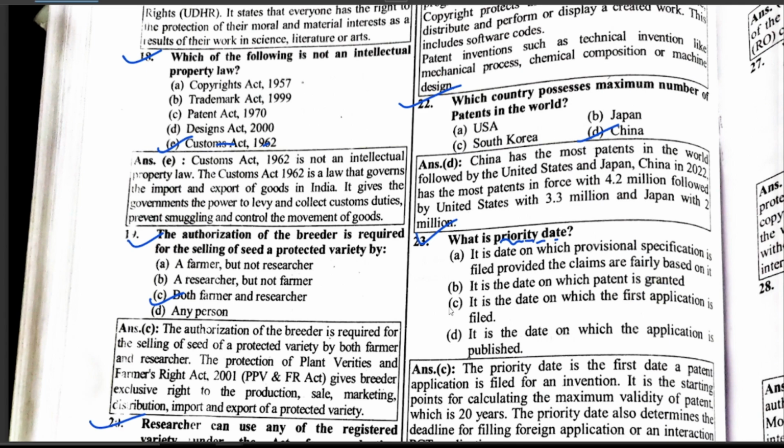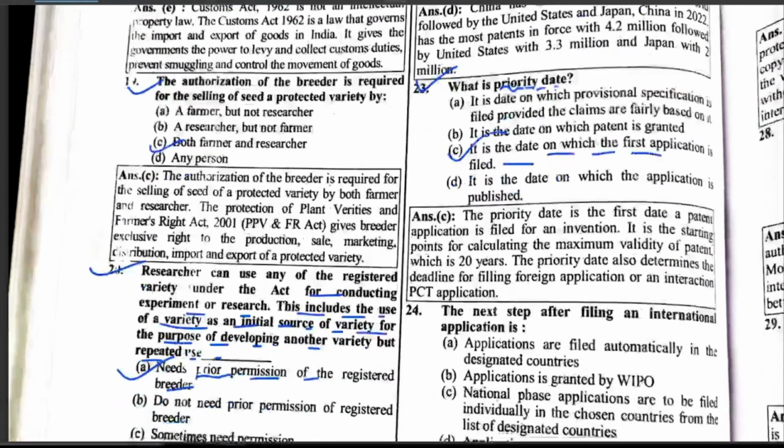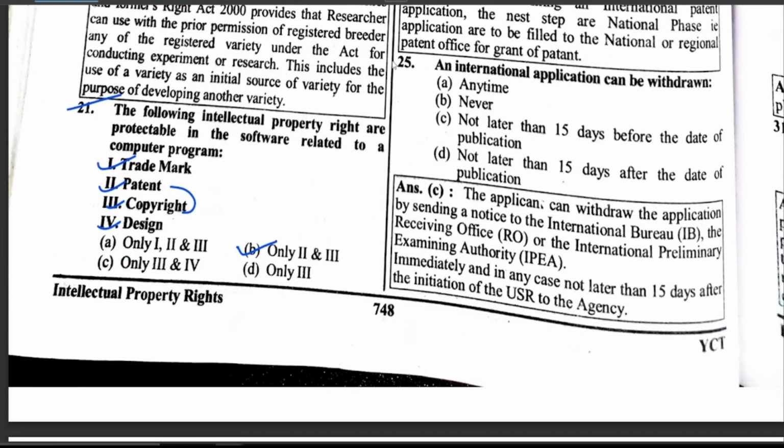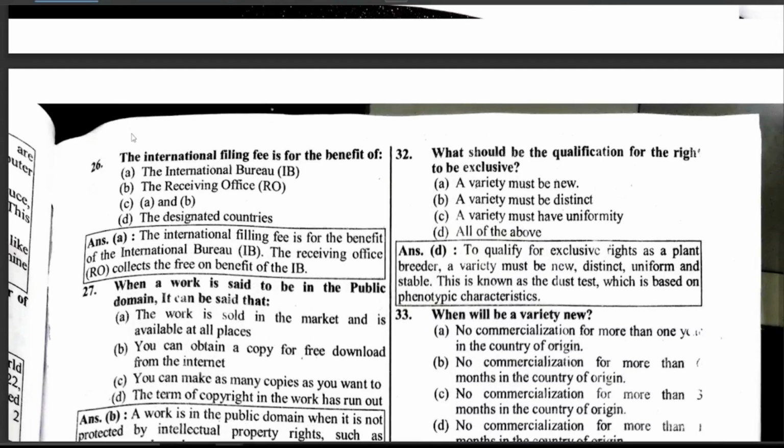Priority date, which is the date on which the first application is filed. The next step after filing an international application is the national phase. Applications are to be filed individually in the chosen country from the list of signatory countries. An international application can be withdrawn not later than 15 days before the date of publication. The international filing fee is for the benefit of the International Bureau.